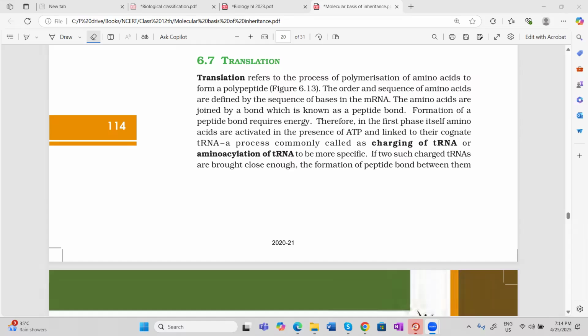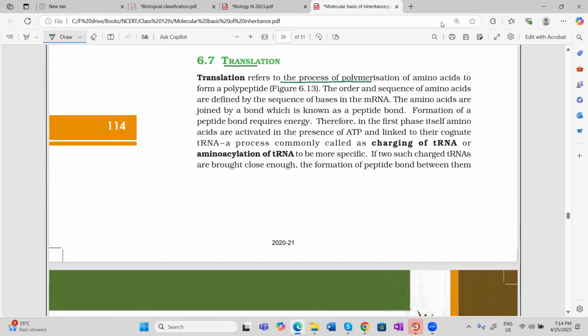We are studying translation, and what does translation mean? It is a process of polymerization of amino acids to make a polypeptide. The order and sequence of amino acids are defined by the sequence of bases in messenger RNA. Two amino acids are joined by a bond known as a peptide bond, and the formation of a peptide bond requires energy.